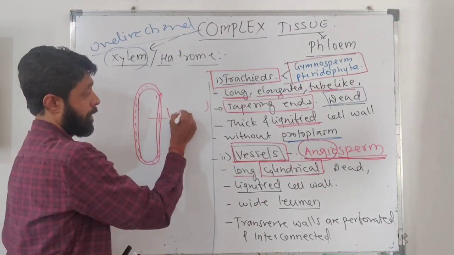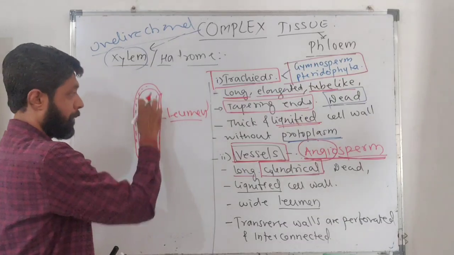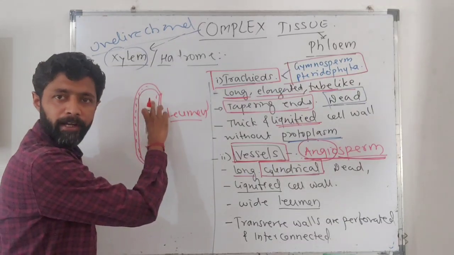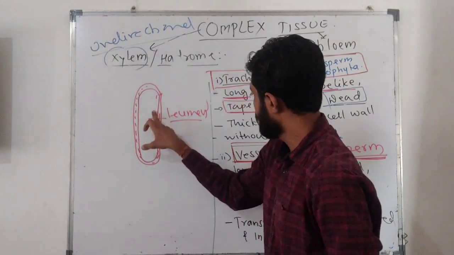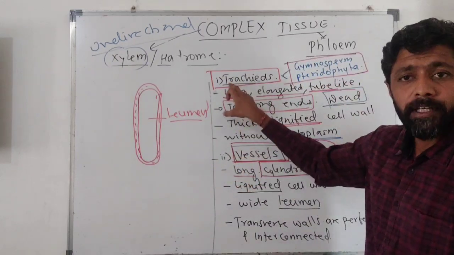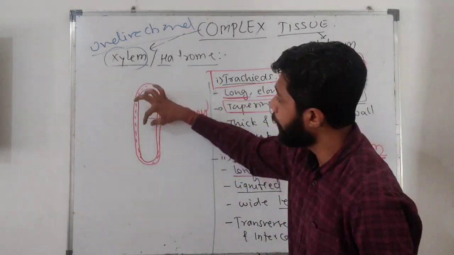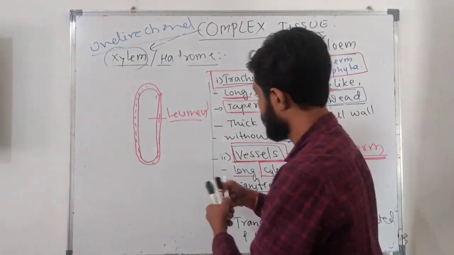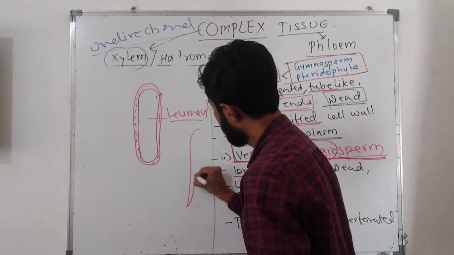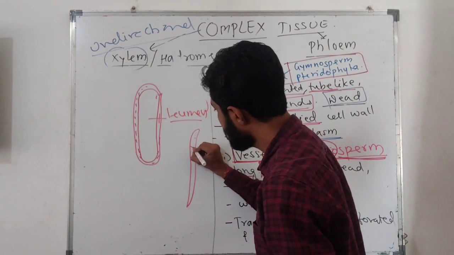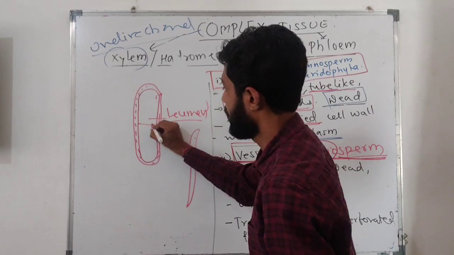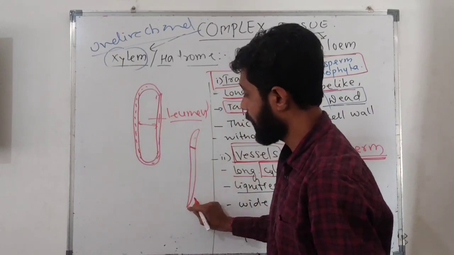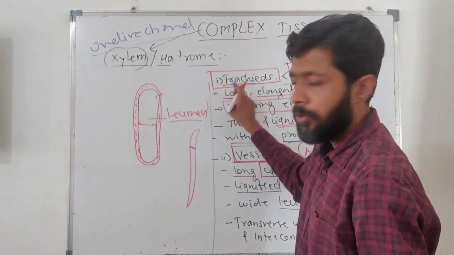Their lumen is wide. Compared to the tracheae, vessel has a wide lumen. So likewise, this is your tracheae. Here the lumen is narrow and here the lumen is wide, and their ends are not tapering like tracheae.